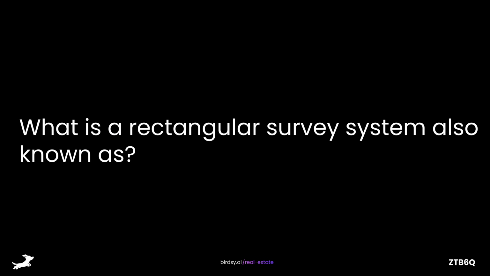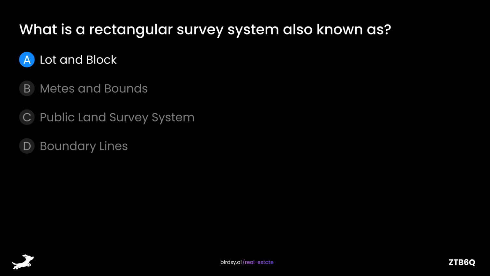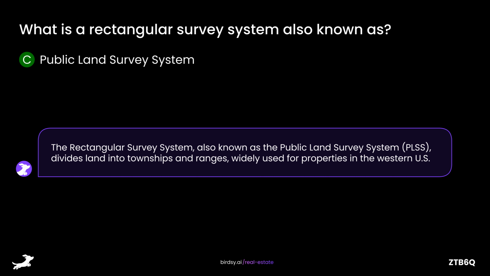What is a rectangular survey system also known as? Is it A, lot and block, B, metes and bounds, C, public land survey system, or D, boundary lines? The answer is C, public land survey system. The rectangular survey system, also known as the public land survey system, divides land into townships and ranges, widely used for properties in the western U.S.